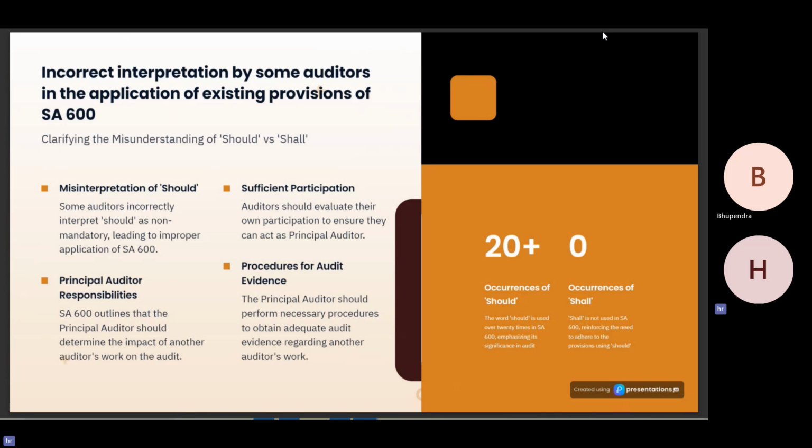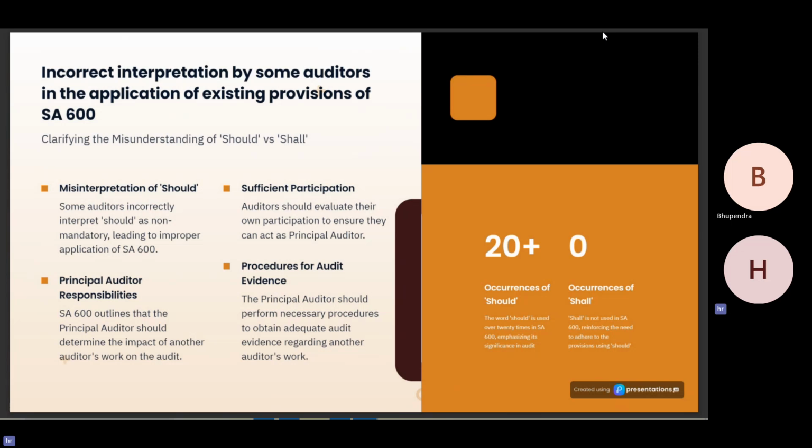SA 600 mentions that the auditors should evaluate their own participation to ensure they act as a principal auditor. SA 600 outlines that the principal auditor should determine the impact of another auditor's work on their work, and should perform necessary procedures to obtain adequate audit evidence regarding another auditor's work.